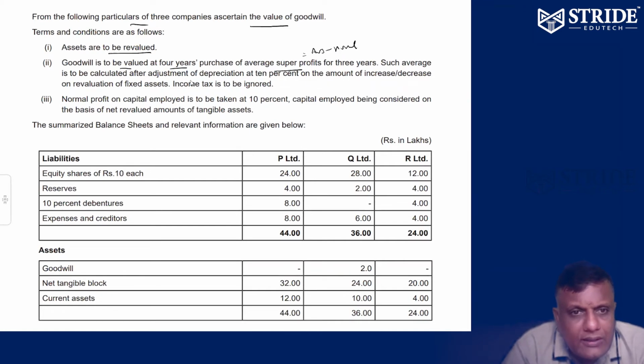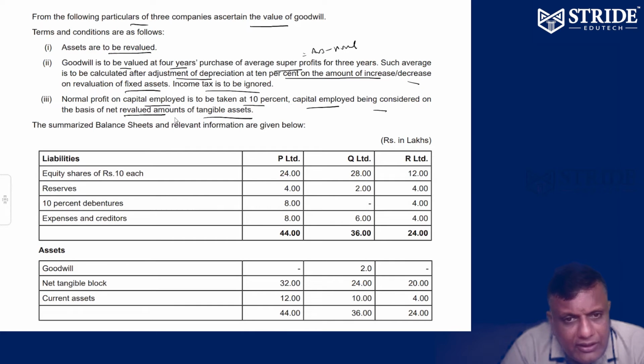Such average to be calculated after adjustment of depreciation at 10% on the amount of increase or decrease in revaluation. Any increase in fixed assets, 10% depreciation. Any decrease also, same 10% depreciation. Income tax, please ignore. Normal profit on capital employed is 10%. Capital employed is considered on the basis of net revalued amount of tangible assets.